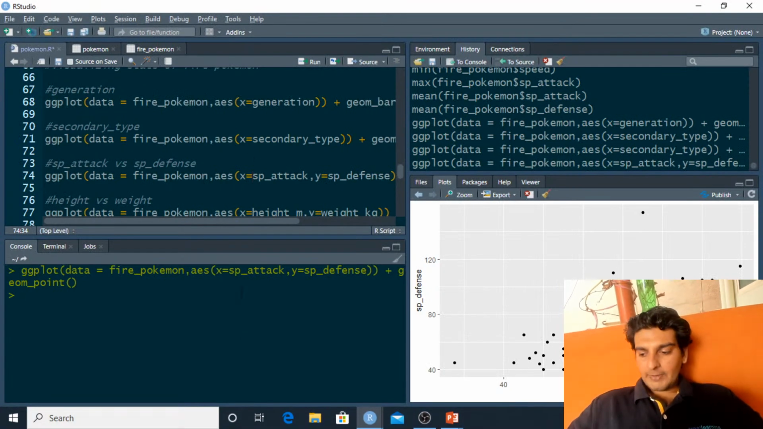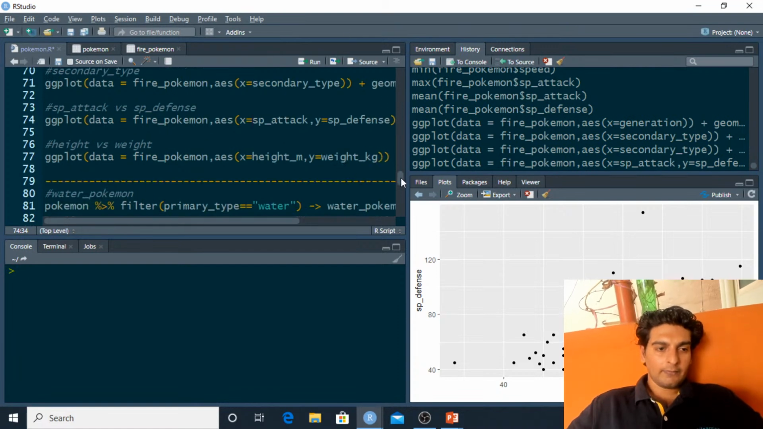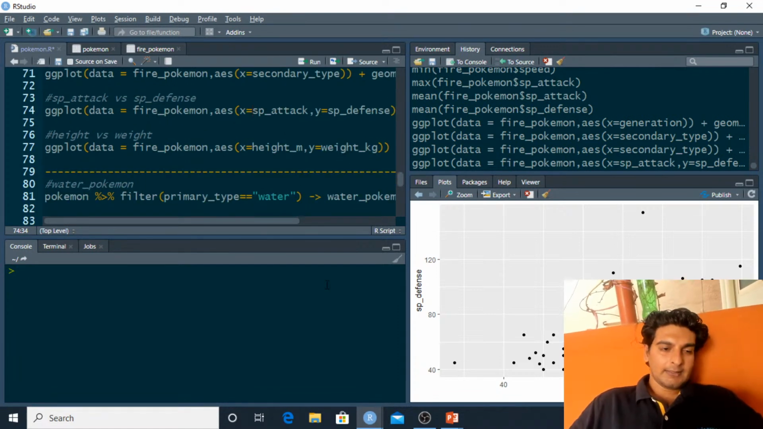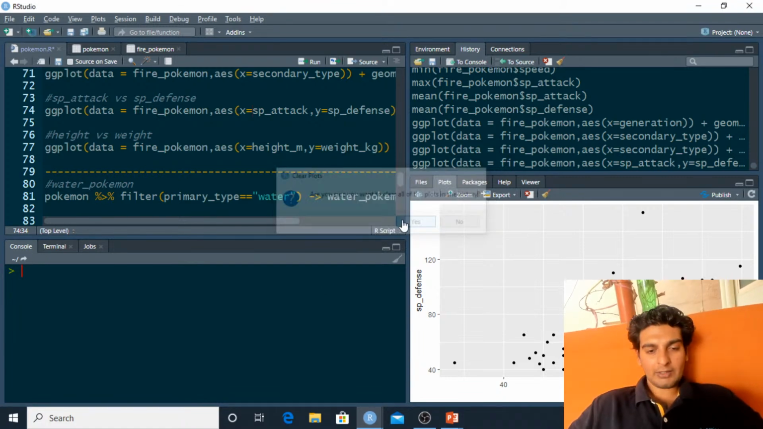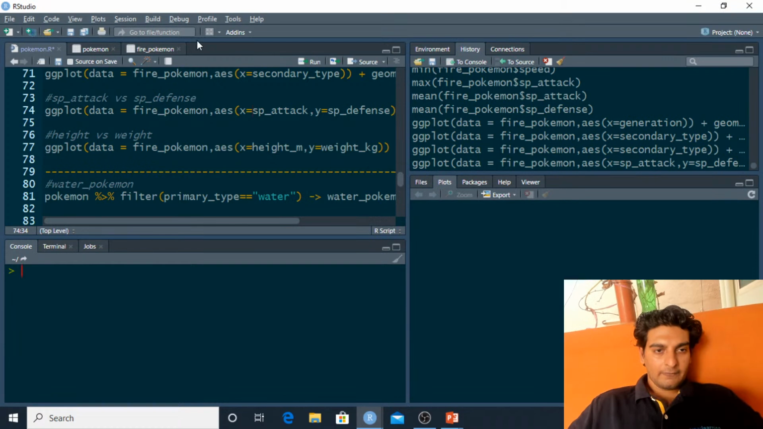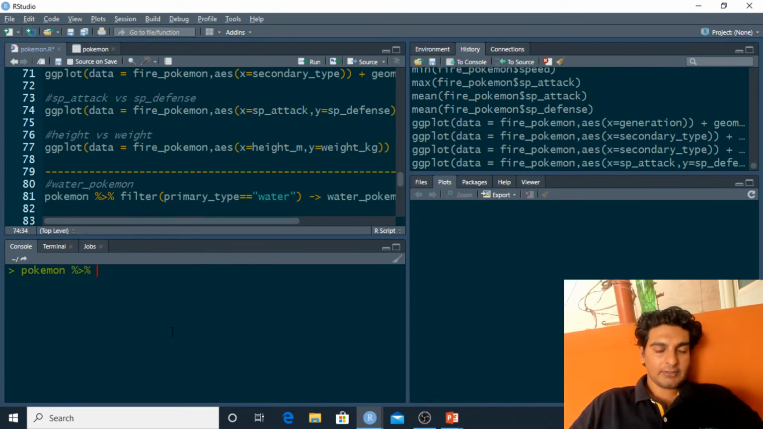So this was with respect to special attack and special defense. Now we've got a few more visualizations to do, but we'll just directly head on to water type Pokemon. So let's go ahead and catch some water type Pokemons now. And for this purpose, I'd have to extract all of those Pokemons where the value is water in the primary type column. So first I'll start off by giving the name of the data frame, which is Pokemon,